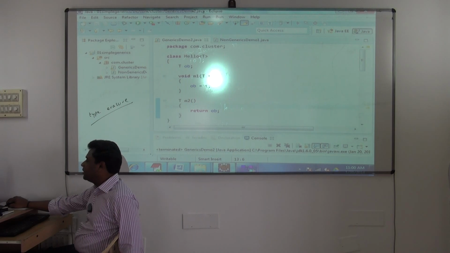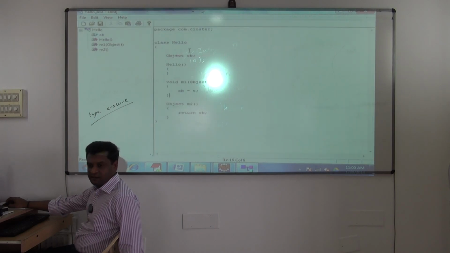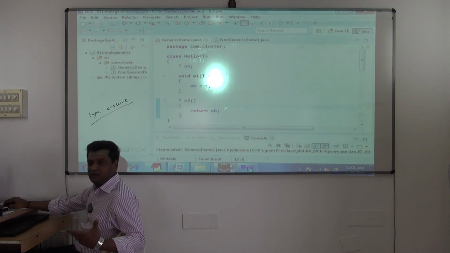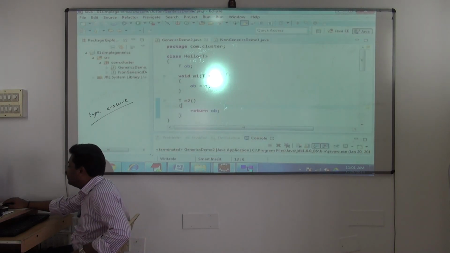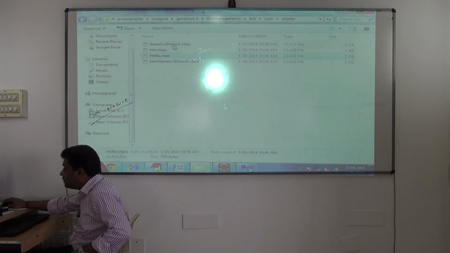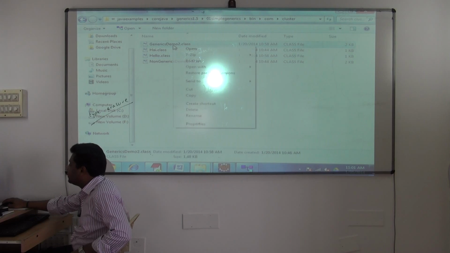But what has happened after compilation in the dot class file? This is how, earlier we were writing code like this, now the same way it is generating. Okay, then next let's see what the compiler is doing now. It will read everything and generate its own dot class file. Now see, if I open the dot class file of GenericsDemo.class.